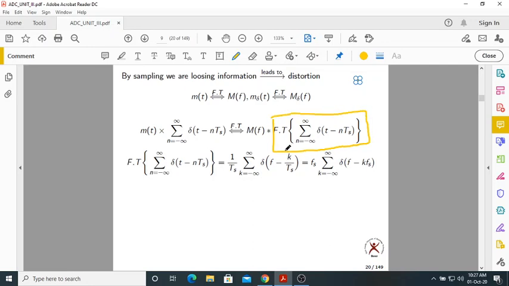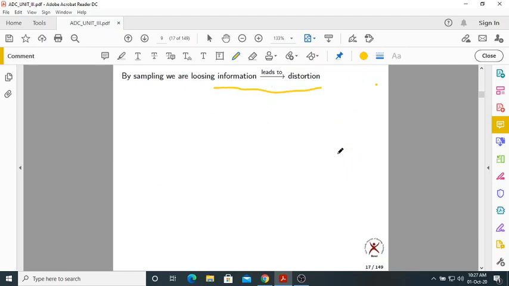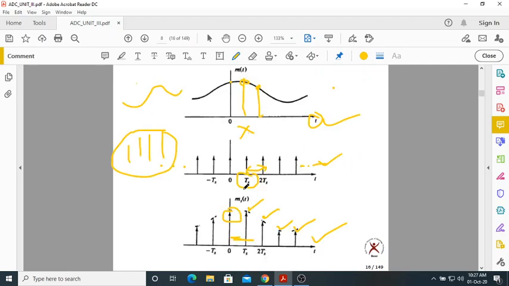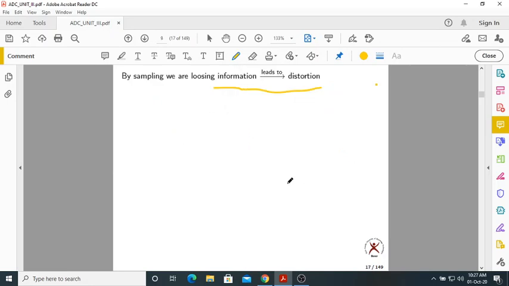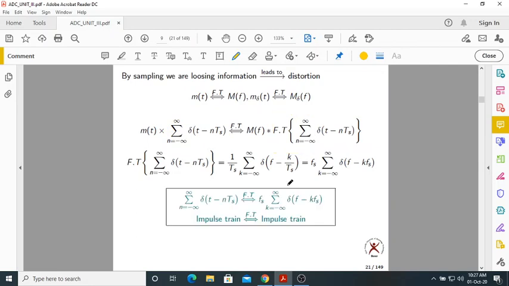What is the train of impulses? It is the summation over n from minus infinity to plus infinity of delta(t minus nTs). It has impulses at every interval Ts. You must remember this diagram for the train of impulses. There is a standard Fourier transform pair for it.